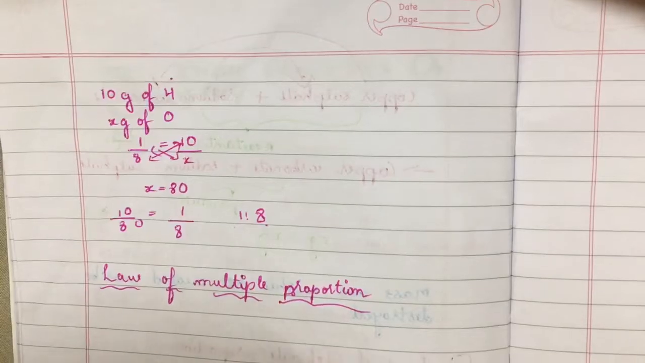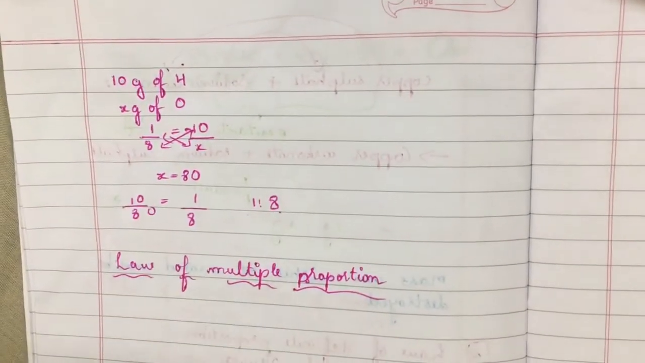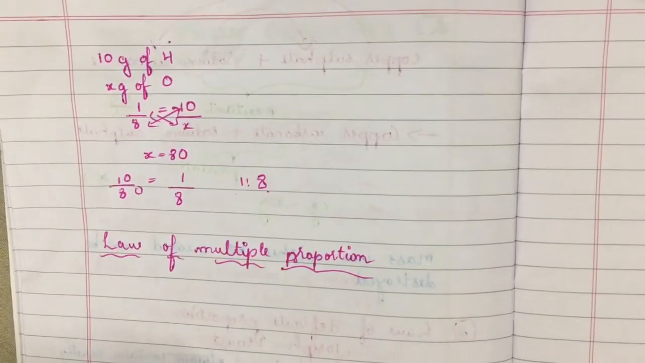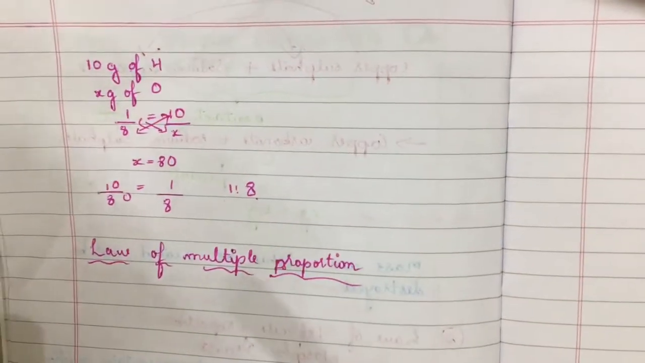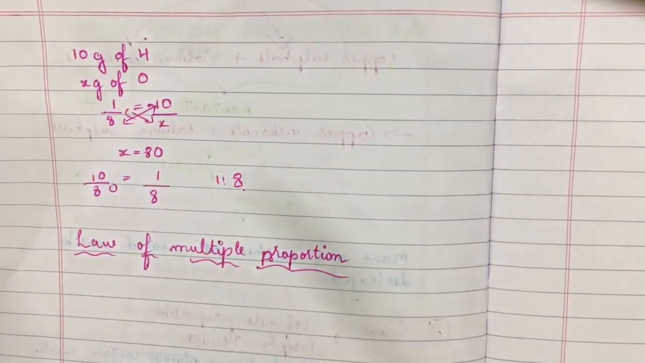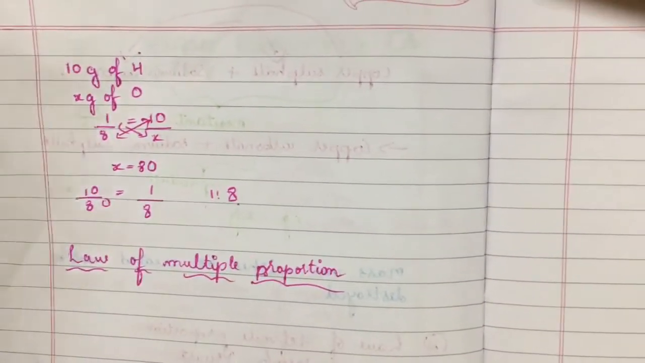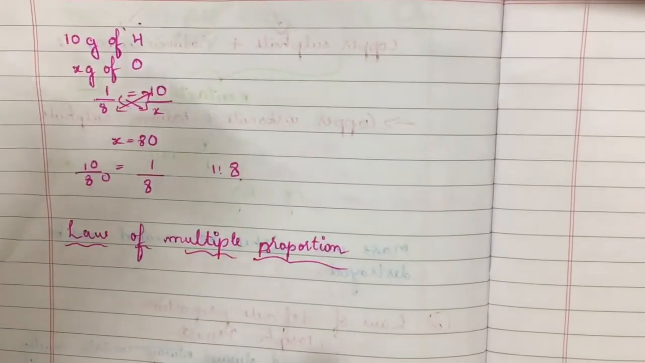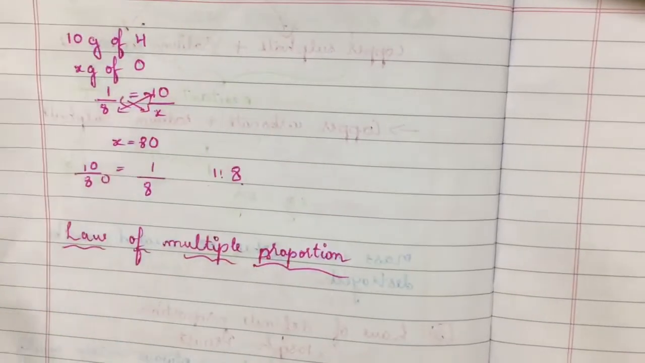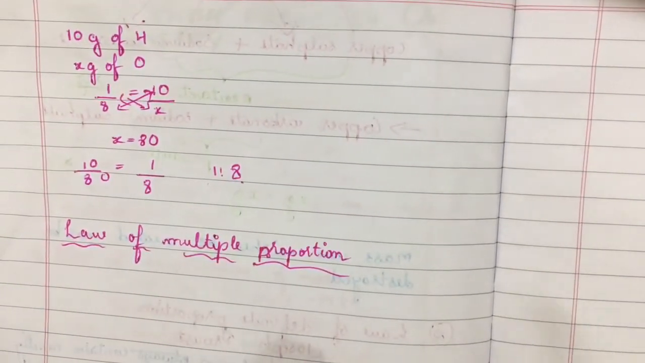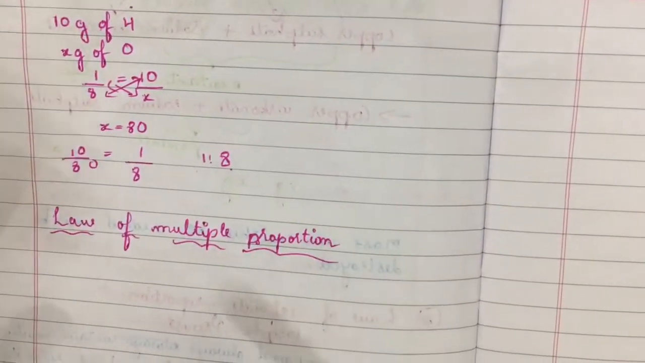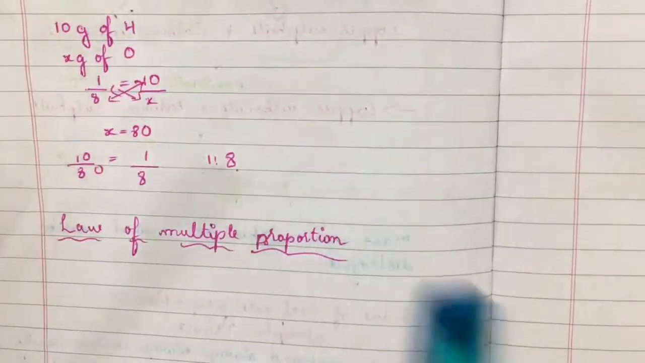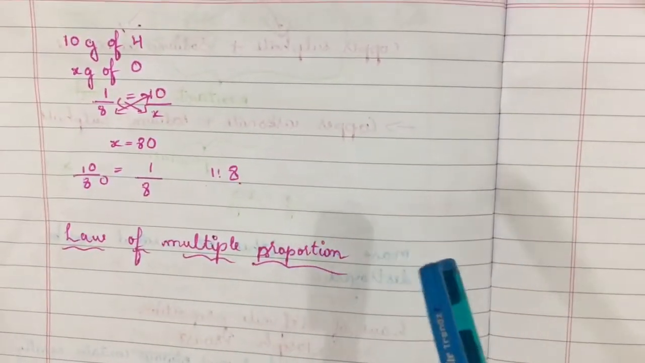Today we are with one more interesting topic, that is the law of multiple proportion. I hope you are clear with the first two laws which I have taken in the previous few sessions, that is the law of conservation of mass and the law of definite proportion or law of constant proportion, which we have studied with examples for each. Let us move on to today's wonderful topic, the law of multiple proportion.